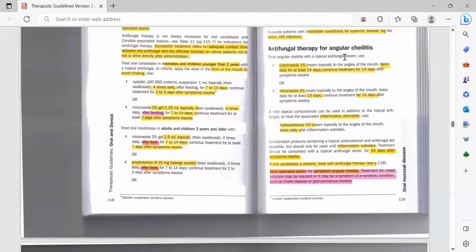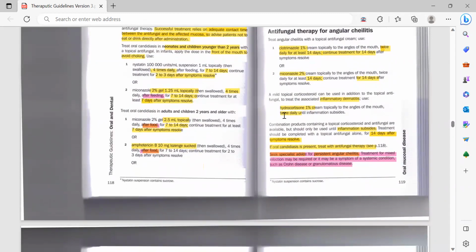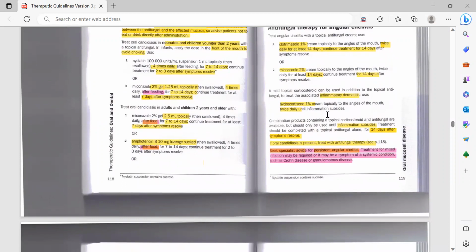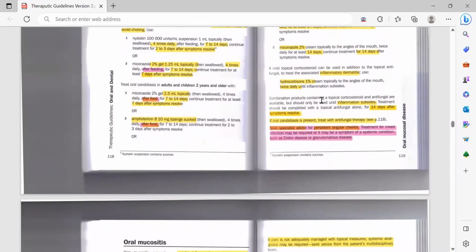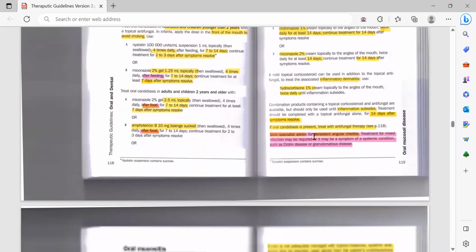But on top of that, if an angular cheilitis patient has any inflammatory dermatitis, then you can also prescribe hydrocortisone 1% cream. They need to apply it topically to the angles of the mouth 2 times daily until inflammation subsides. Combination products are also available, but their dose and duration are a bit different, so it is generally recommended to prescribe them separately.